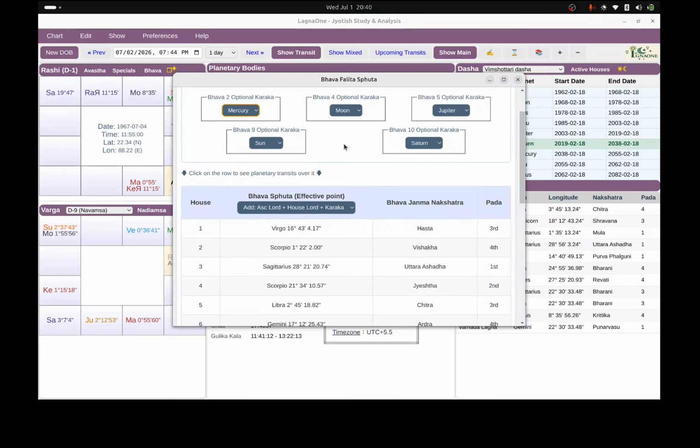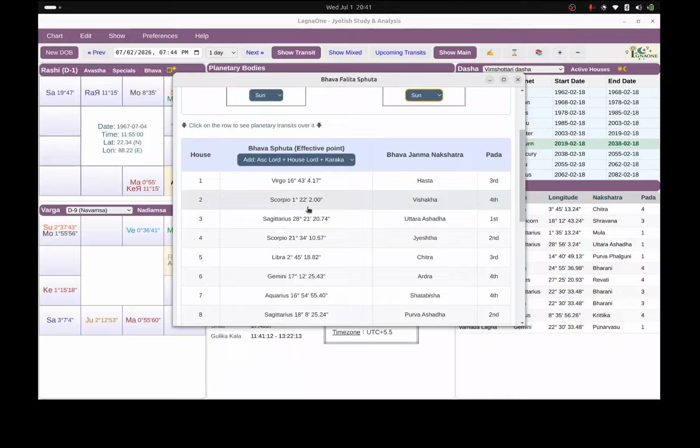So for the 10th house, there are many karakas. You can refer to Jataka Marga. There are many classics. Jataka Tattvam speaks about multiple karakas for each bhava, for example, the 10th house. Let's say Mercury for job skills. So if you want to use that karaka, the results will change.